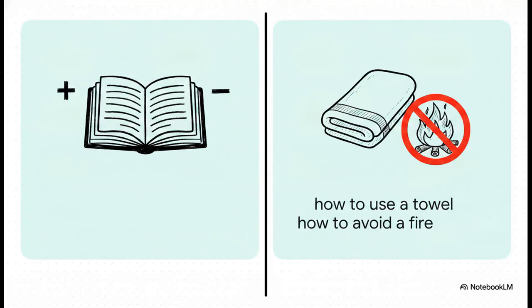And this brilliantly illustrates the vast spectrum of cognitive challenges outlined in the text. On one side, you have delayed but formal reading and math. On the other, the curriculum is literally how to use a towel and how to avoid a fire. This stark contrast reinforces exactly why this clinical framework argues that segregation and highly specific, tailored programs are absolutely necessary for the safety and development of these distinct groups of learners.